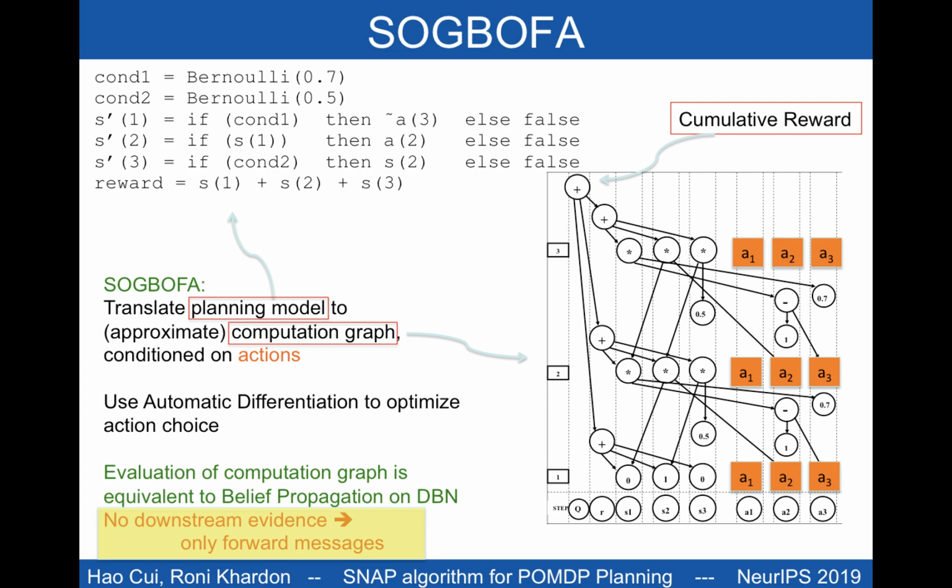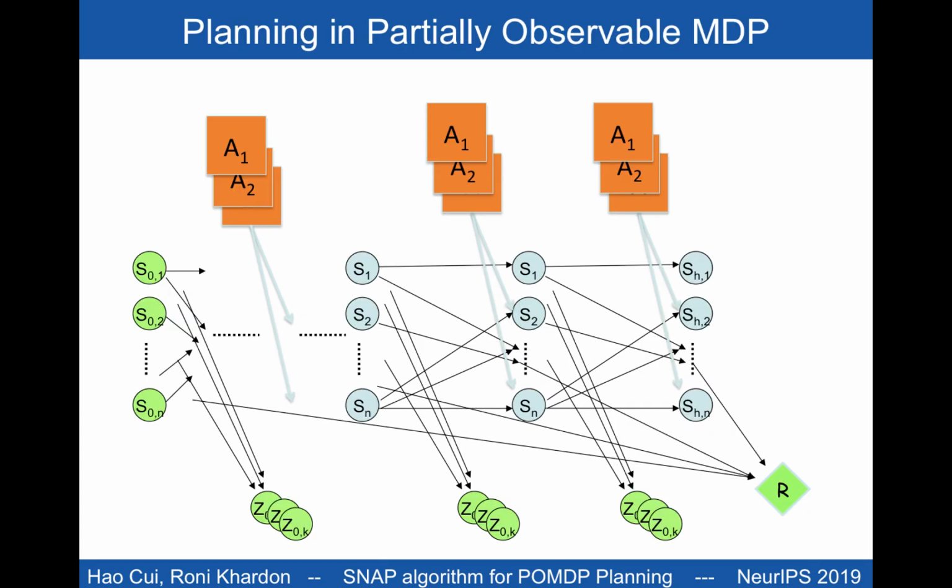The forward computation was shown to be equivalent to belief propagation with no downstream evidence, which means information only flows forward in the SOGBOFA graph and no backward messages are used in BP. This fact is crucial for the SOGBOFA construction. Unfortunately, this breaks down for POMDPs because observation nodes shown at the bottom are downstream from actions and they serve as evidence.